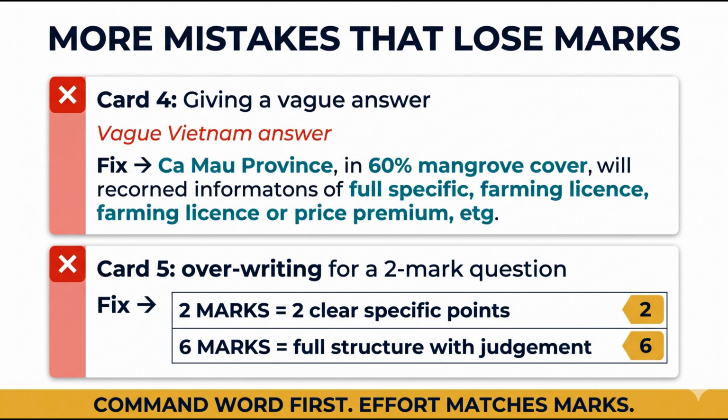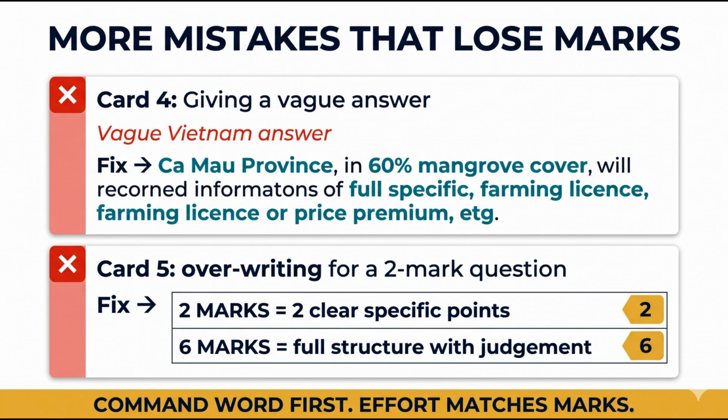Mistake 4. Using a named example with no specific detail. "Vietnam uses community-based management." That earns 0 for the named example step. You need Vietnam, Ca Mau province, 60% mangrove cover, farming license condition, price premium for organic shrimp in Japan and EU markets. The location plus the mechanism plus a statistic or outcome.